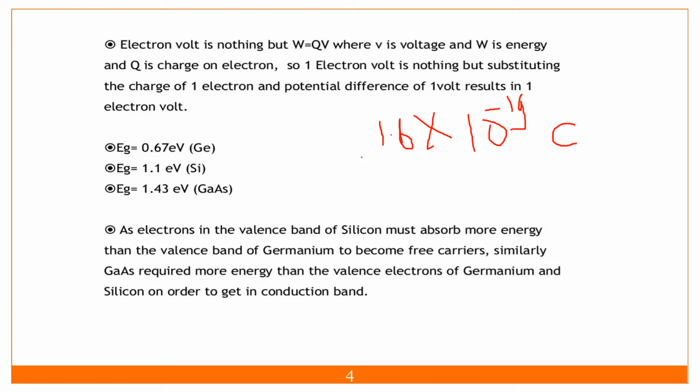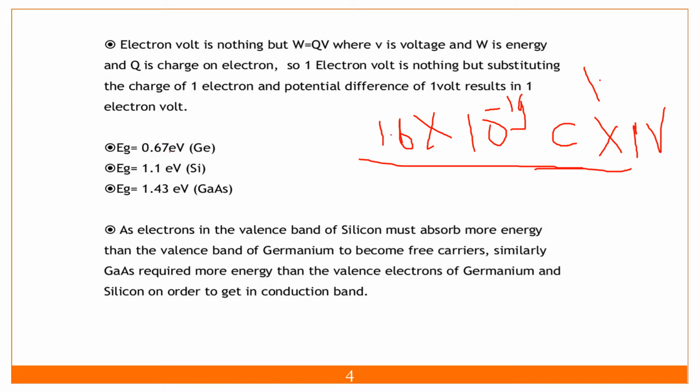If that charge is placed across 1 volt, then the energy is called 1 electron volt. So that is the unit of energy.